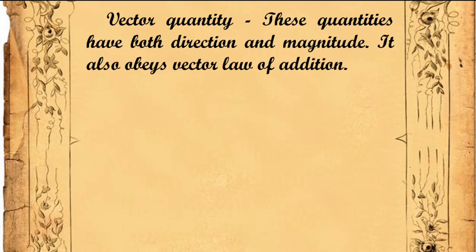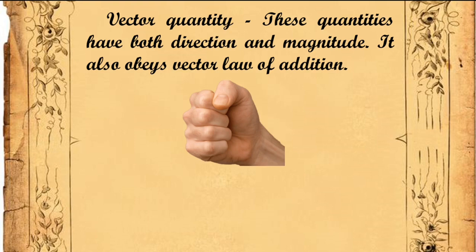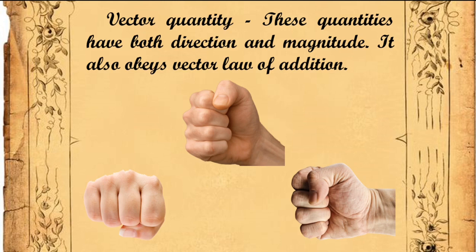I'm going to make a separate video on vectors, but here I will give you an introduction. Vector quantities have both direction as well as magnitude. They also obey the vector law of addition. I will give you an example. Force is a vector. Consider punching a person. You can punch him at an angle, directly punch him in the face, or punch him sideways. The magnitude of the punch is the same, but the direction and effect are different.